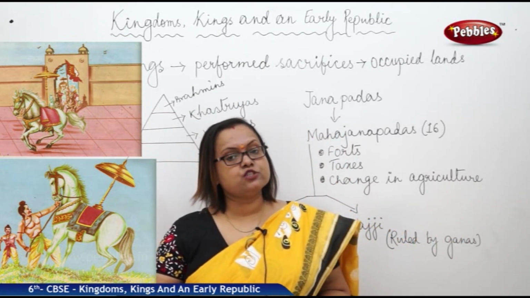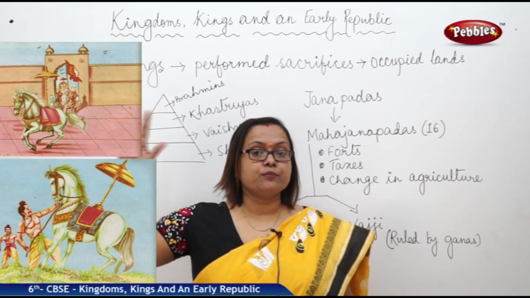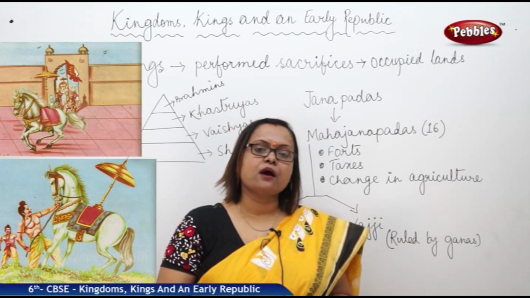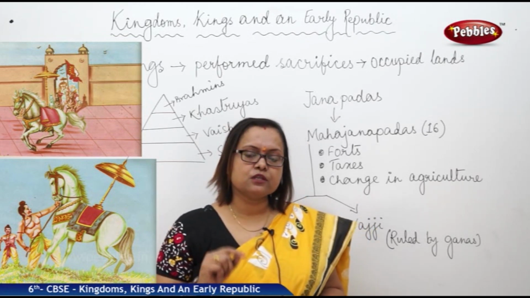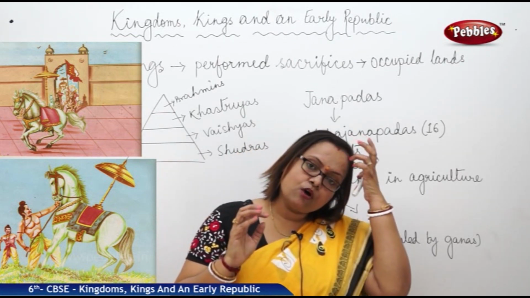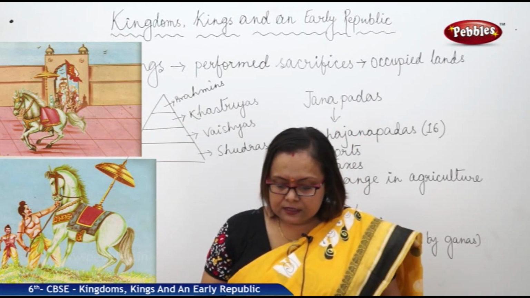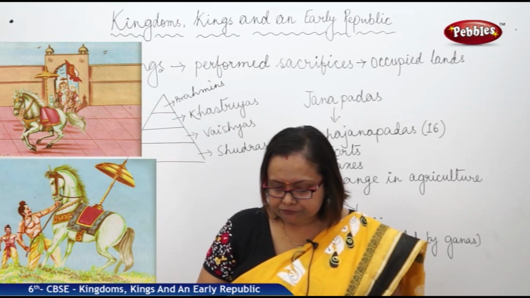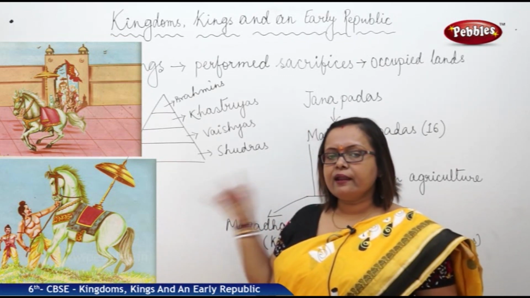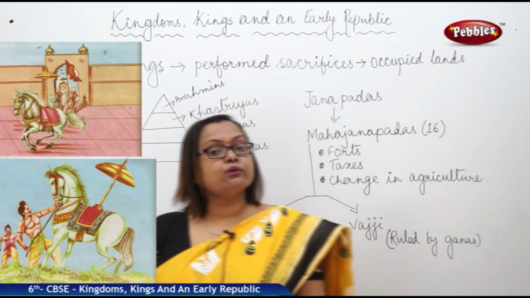He must be on a special seat, like the Singhasan we have seen, a special seat where the Raja or king should sit. We have seen this in the stories of the Ramayana and Mahabharata. This time period was actually shown in these two epics. Here we have seen that the society was divided into four parts. Now, you can ask me one thing: when the Kshatriya Raja is protecting the territory, he is the Kshatriya.